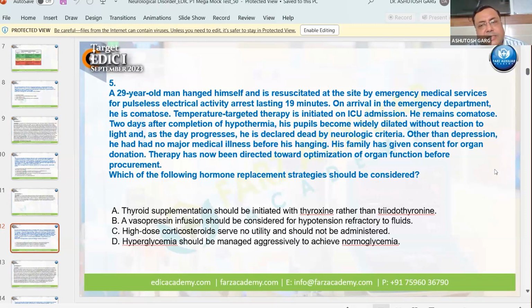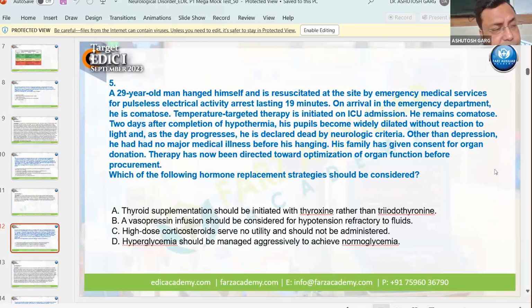So basically, they are asking a question about brain death and organ donation, and they are discussing hormone replacement strategy in a brain death patient. A: Thyroid supplement should be initiated with thyroxine rather than triiodothyronine. B: A vasopressin infusion should be considered for hypotension refractory to fluids. C: High-dose corticosteroids serve no utility and should not be administered. D: Hyperglycemia should be managed aggressively to achieve normoglycemia. So what is your answer?